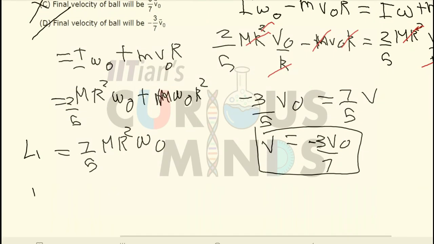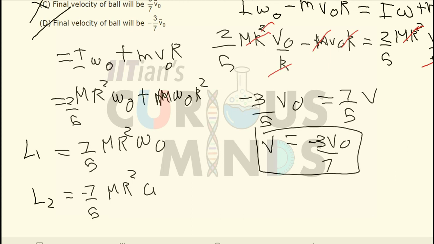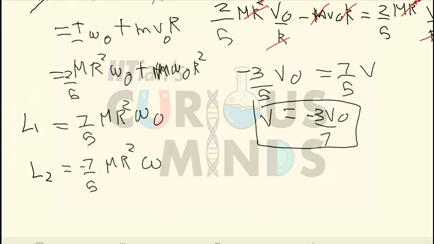And the final angular momentum will be equal to the same formula, instead of omega naught it will be omega, and this will be negative. We can clearly see that V is equal to minus 3 V naught divided by 7. So basically omega will be equal to 3 by 7 of omega naught, they will have the same ratio. When I multiply by 3 by 7, it will be equal to negative mr square into omega naught.